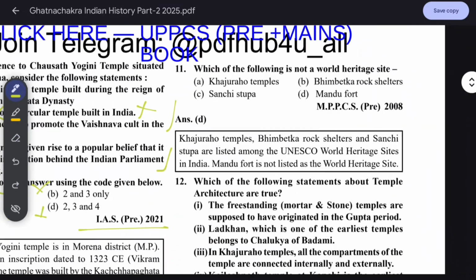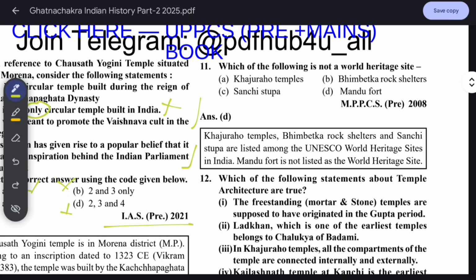Okay. Which of the following is not a World Heritage Site? It is Mandu Fort. Khajuraho, Bhimbetka and Sanchi are UNESCO World Heritage Sites. Khajuraho Temple, Bhimbetka Rock Shelters, and Sanchi Stupa are listed among the UNESCO World Heritage Sites in India. Mandu Fort is not listed.